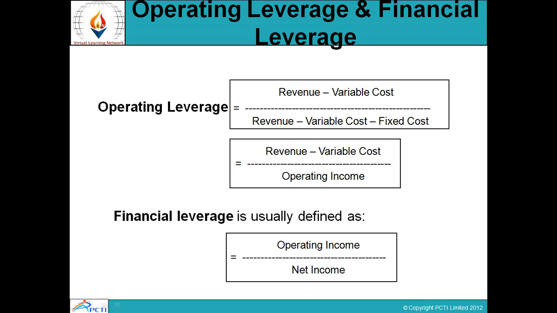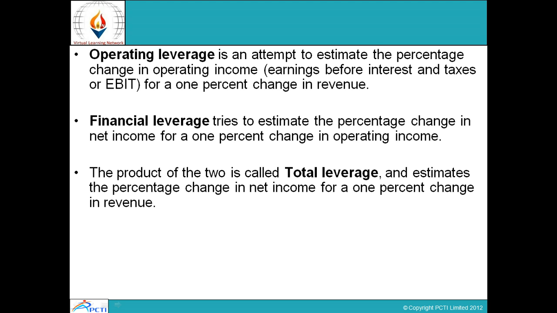If I subtract my expenses from it, and there are two types of expenses, fixed and variable, then once both are taken out, what will I get? Income. So can I say this becomes my operating income?